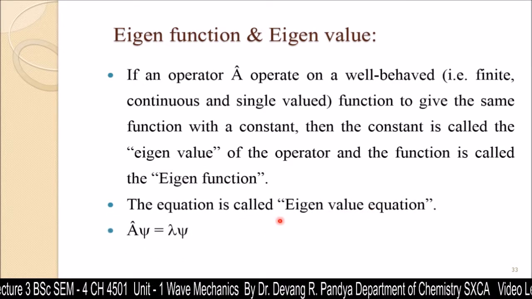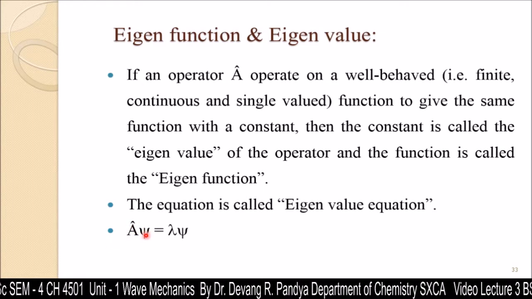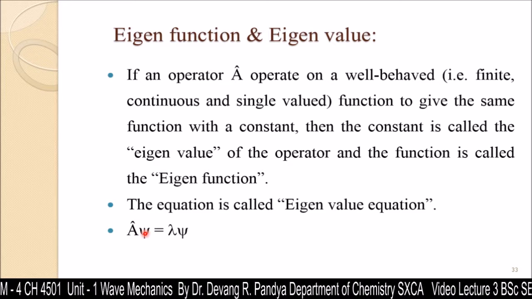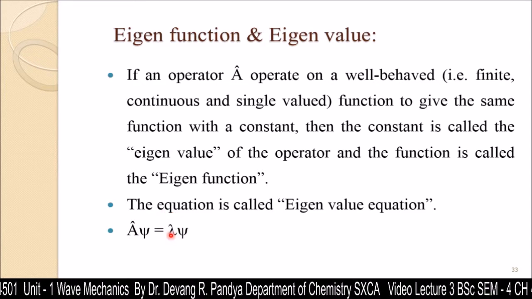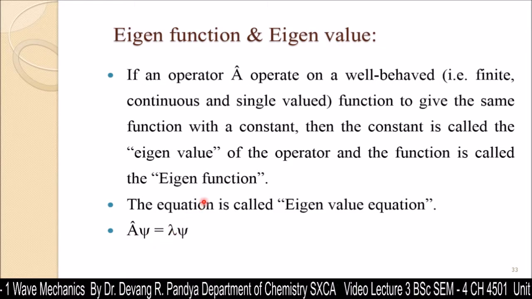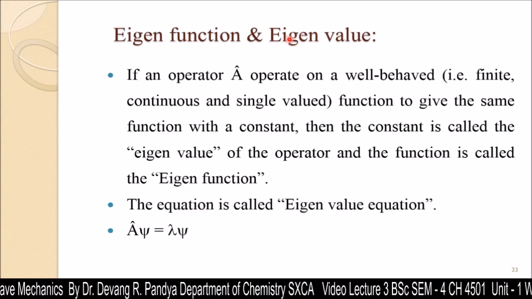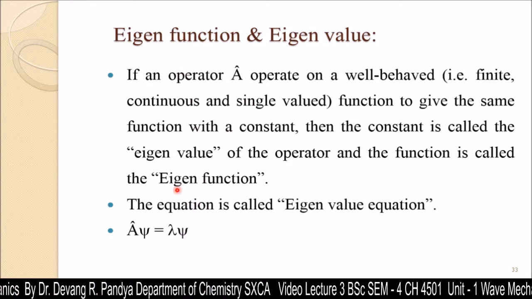I have an example for that. Suppose I have operator A operating on a well-behaved wave function psi. It gives the same function psi with a constant lambda. Then this constant lambda is known as the eigenvalue, and the function is known as the eigenfunction.